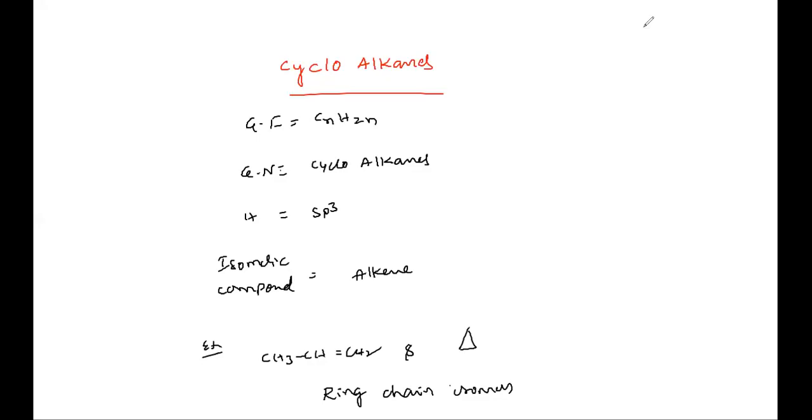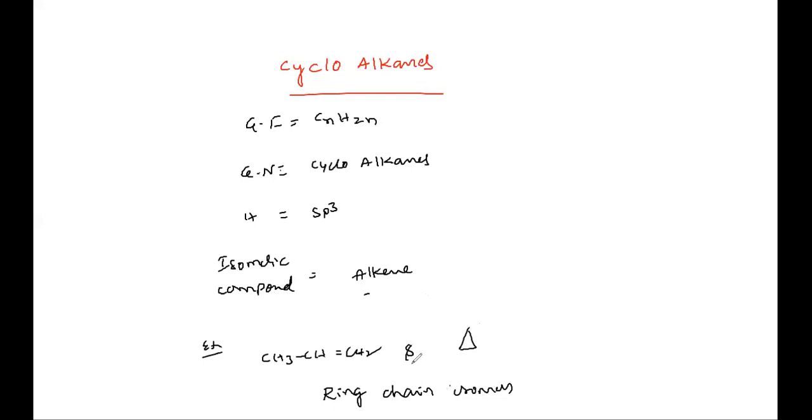Okay, cycloalkanes: the general formula is CnH2n. Whenever it is H2n, it is possible that this is also the general formula of alkenes. The general name is cycloalkanes, hybridization sp3, because all carbons are single bonded in nature. They are isomeric with alkenes.